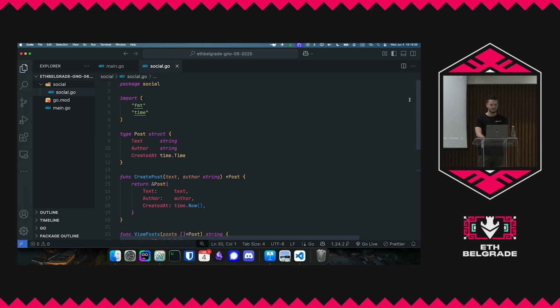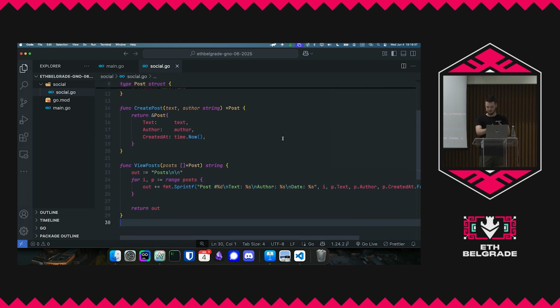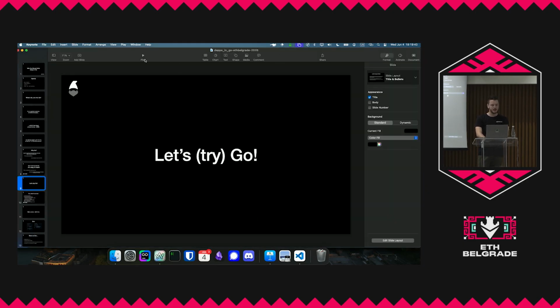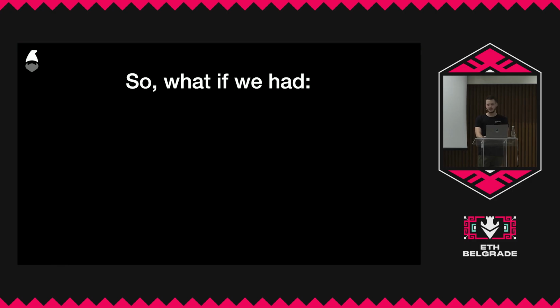But okay, so I kind of showed you just a little bit about Go and how it works. You kind of got the gist of it. So let me now go back to the presentation. And yeah, well, let's say, okay, so what if we had automatic persistence? What if we had language-based app features?